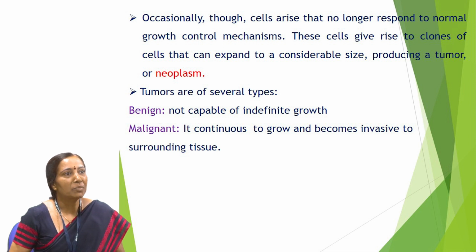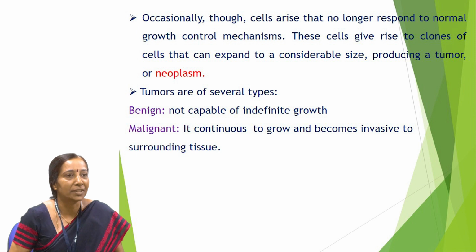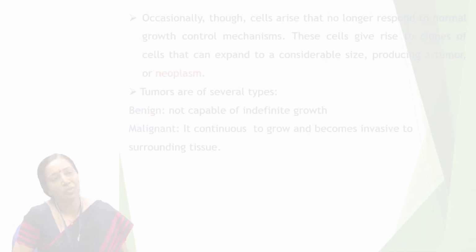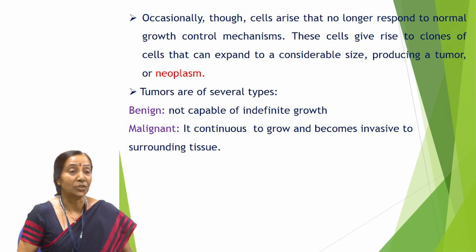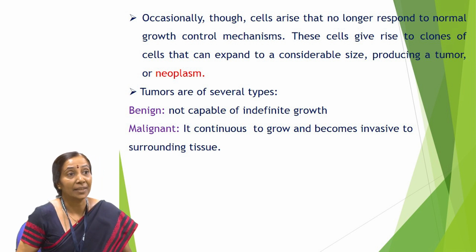And sometimes it also happens that some cells from the tumor detach and enter into the lymphatic system or blood system, and they start proliferating even in other organs. That's what we call metastasis, the final stage of a cancer.